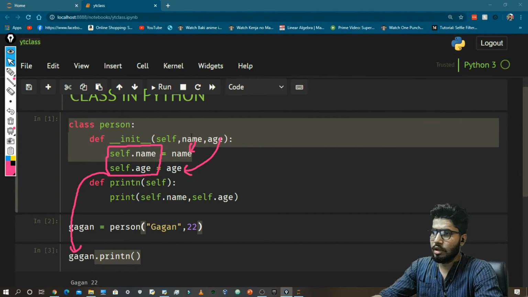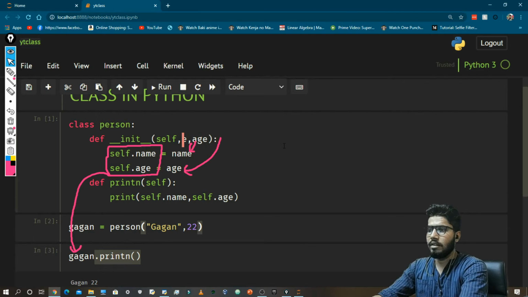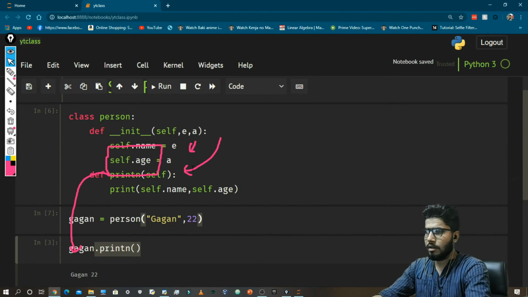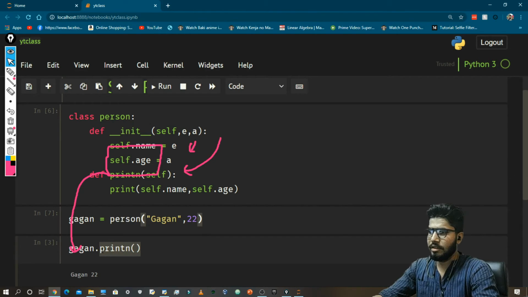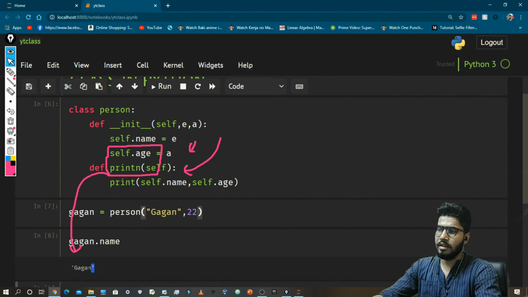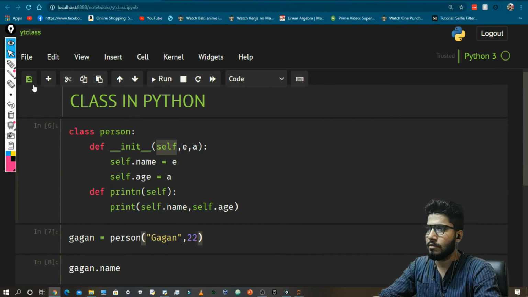Let me just show you, you can change it to anything, let's say a. Now I can change it here, and I can access the values like Gagan.name. So it will give me Gagan.